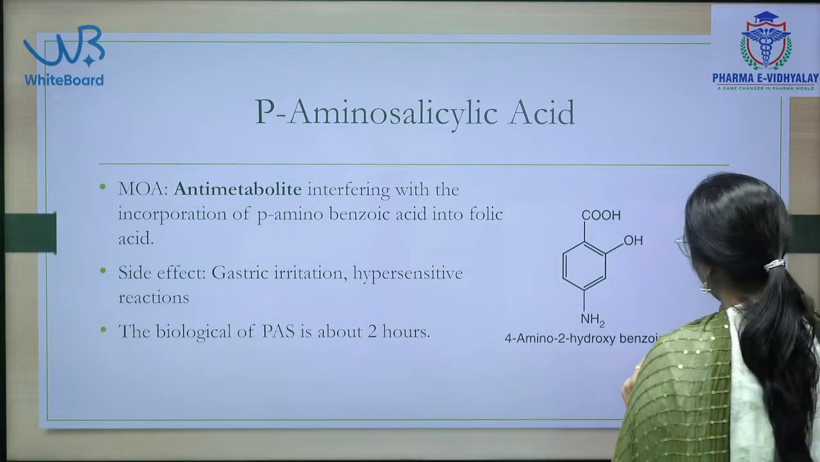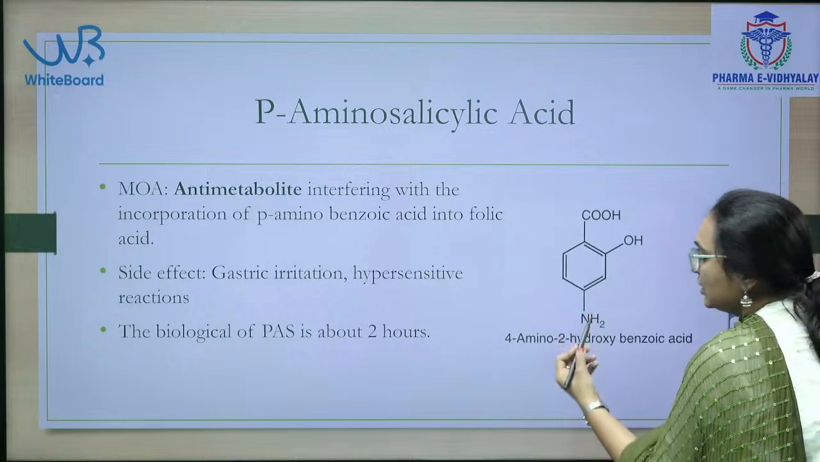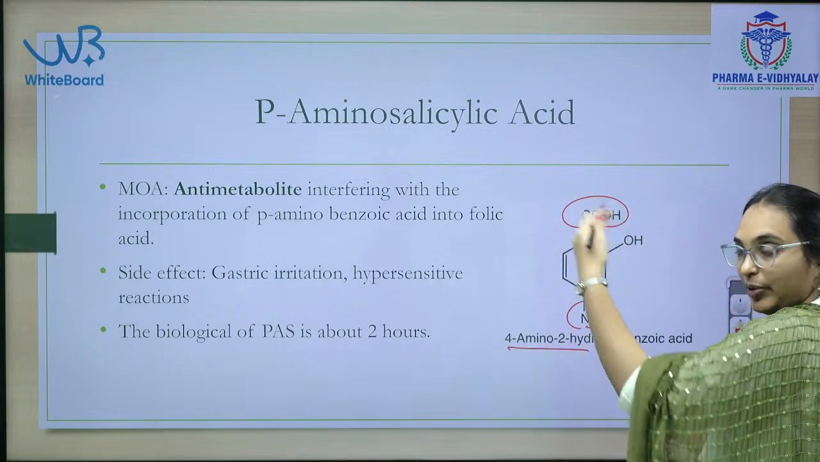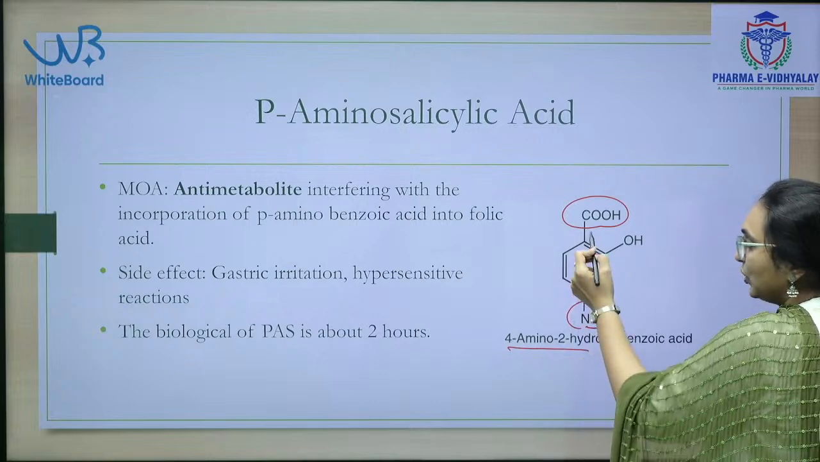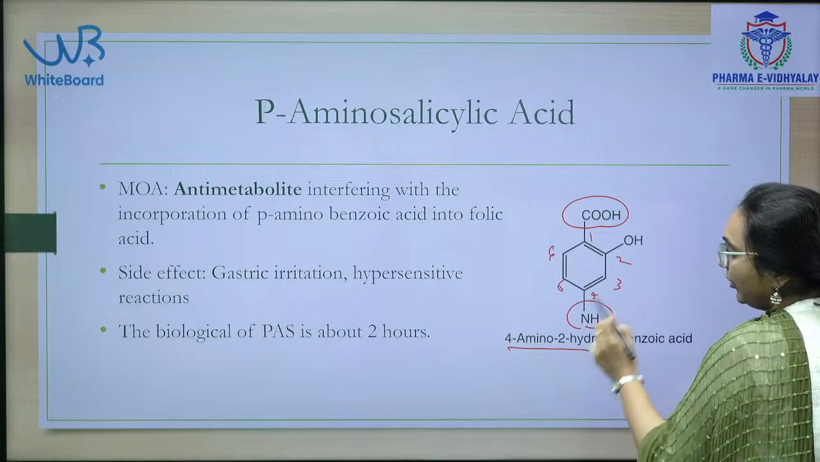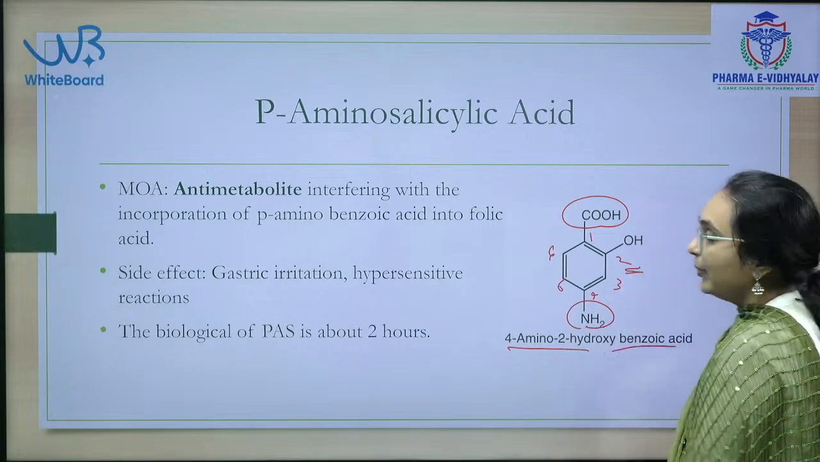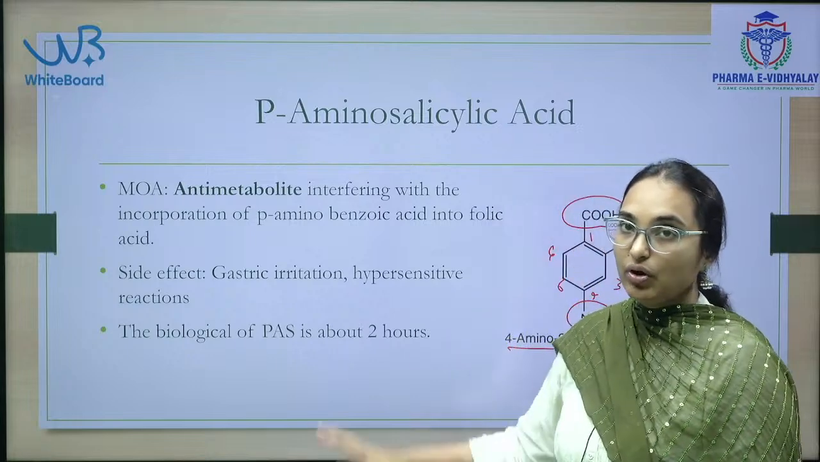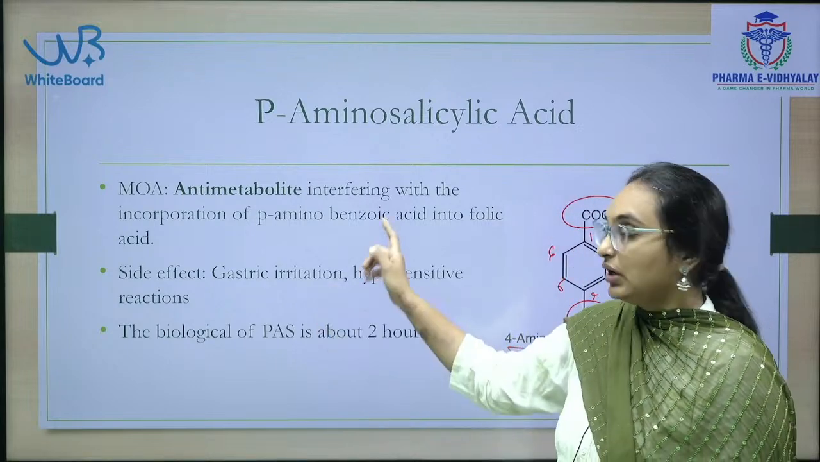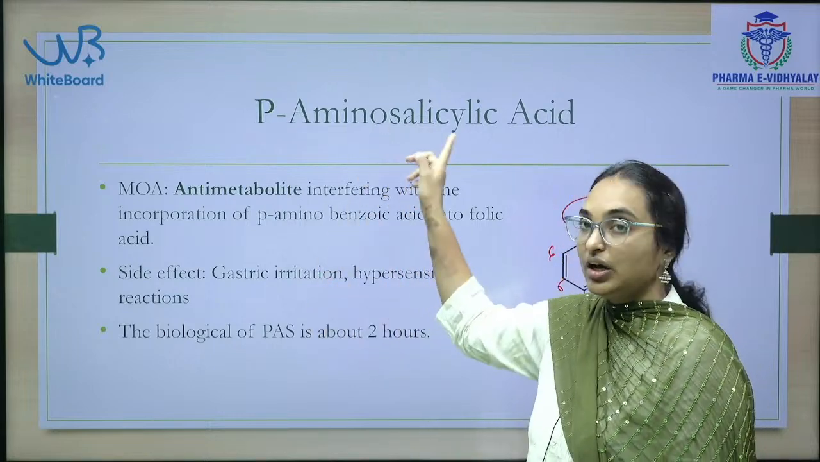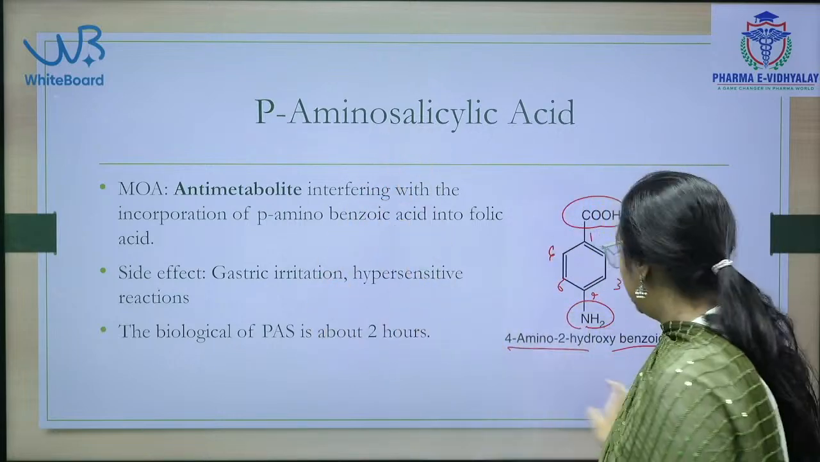This is the structure of para-amino salicylic acid. See, this is a carboxylic acid, this is amino, both at para positions. 1, 2, 3, 4, 5, 6: 4-amino-2-hydroxy benzoic acid, that is para-amino salicylic acid. Which of the following drug is an antimetabolite anti-TB drug? That is para-amino salicylic acid.